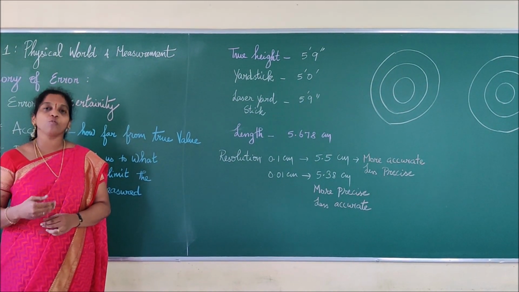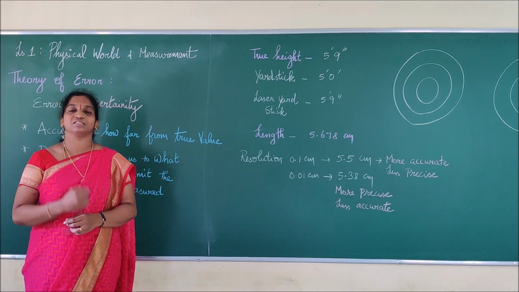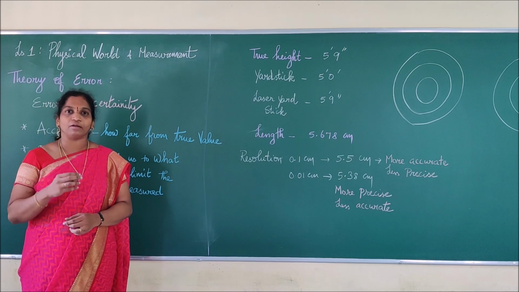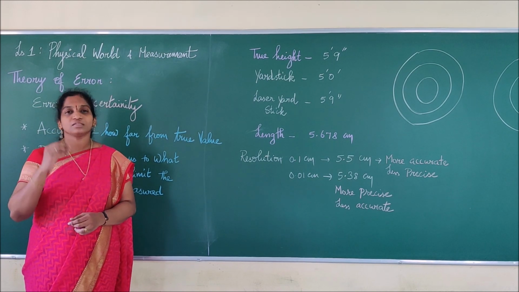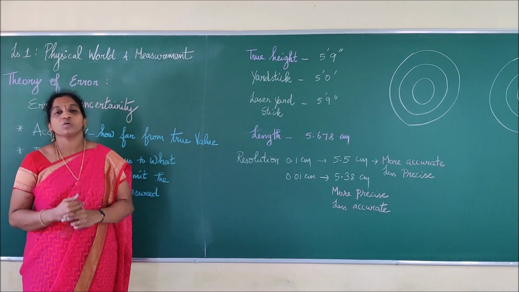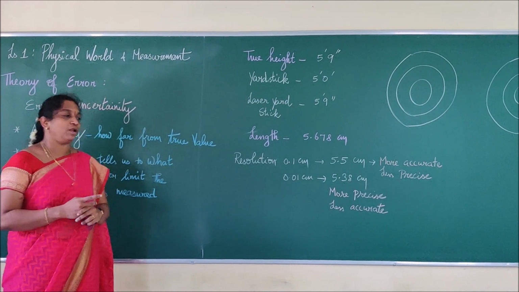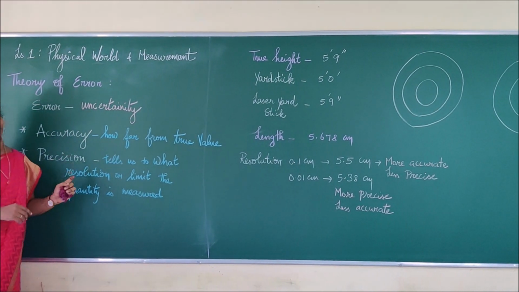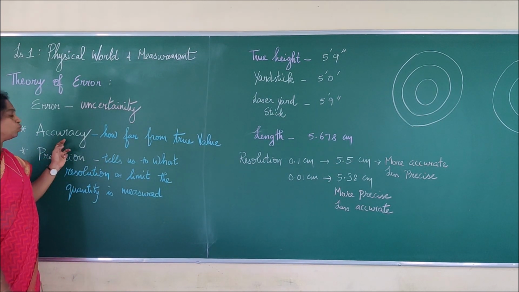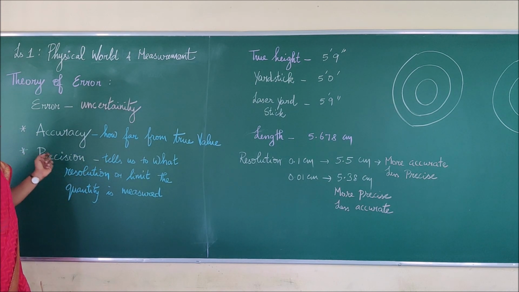So anything we are measuring will surely have some uncertainty. That uncertainty means some error will be there, not very large, but some error. We call that an error. So in a measurement, we surely have to know about two terms. One is called accuracy, and another one is called precision.